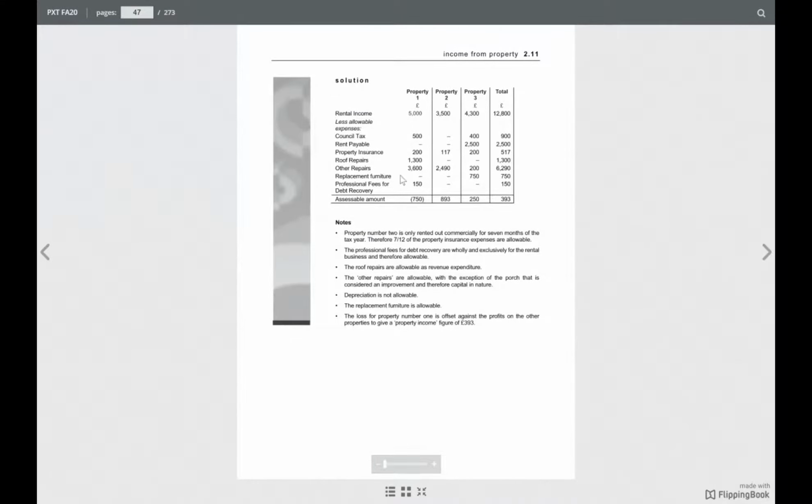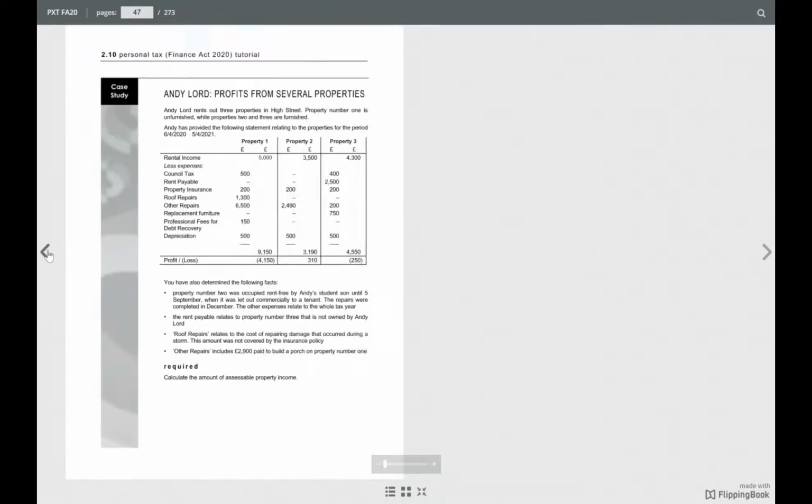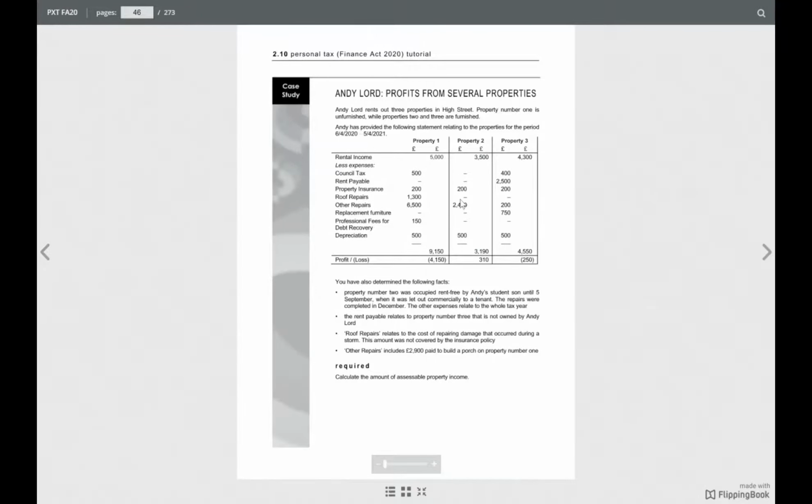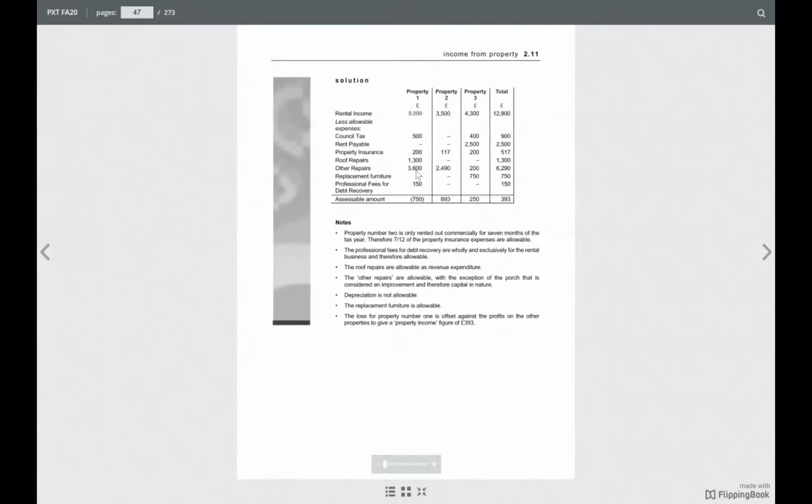So other repairs, only the 2,900 is not allowed. The rest is allowed. The total was 6,500, isn't it? So 6,500 minus 2,900 to build a porch, that is not allowed. The balance is allowed. Then we just add up the 5,000 less all the expenses, and the amount is coming as a loss of 750.